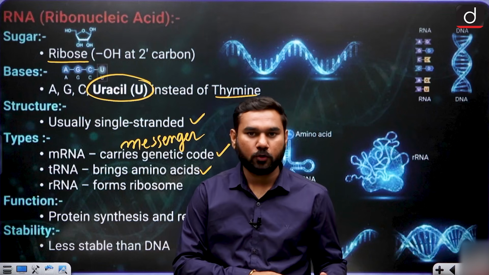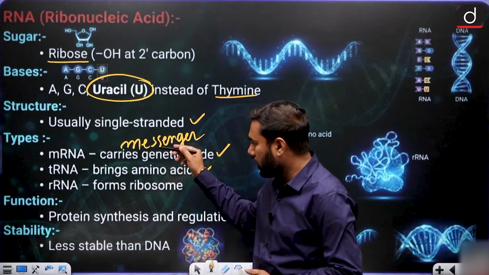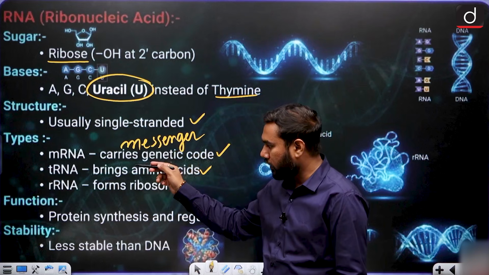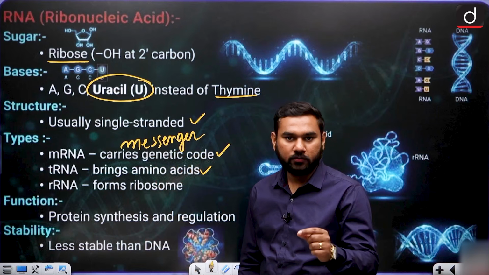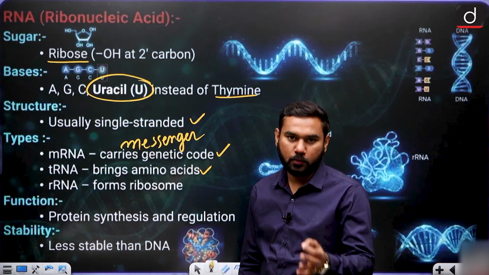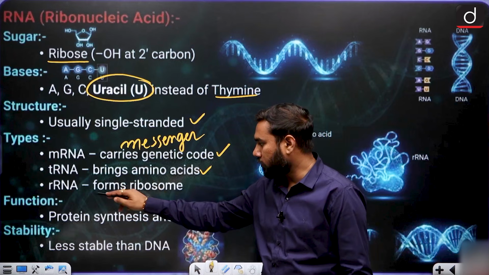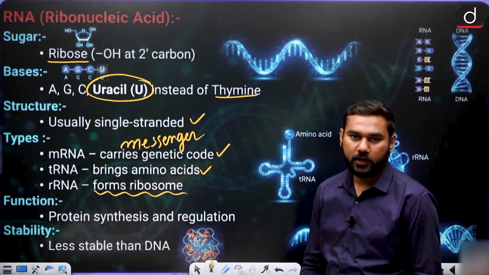So the protein information is given by mRNA, but for making protein, amino acids are carried by tRNA. And the factory of our body's protein is the ribosome, and this ribosome is formed by rRNA, which forms the ribosomes of the body.